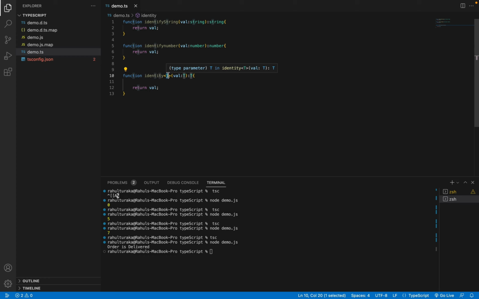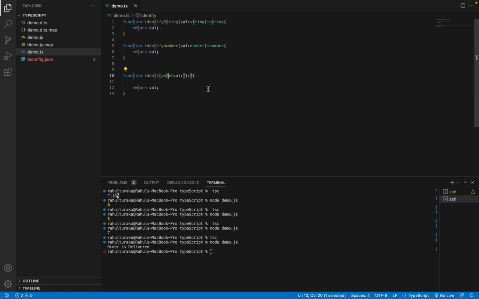Let's say if I pass a string, this generic type parameter will consider the parameter as a string, and even the return type will also be a string. Let's say if I pass a boolean value, this generic type parameter will take the parameter as a boolean value, and even the return type will give us a boolean value. So this is how generic type allows us to write multiple functions. Instead of writing multiple functions, it allows us to write only one function, and with this, we can work with any type.